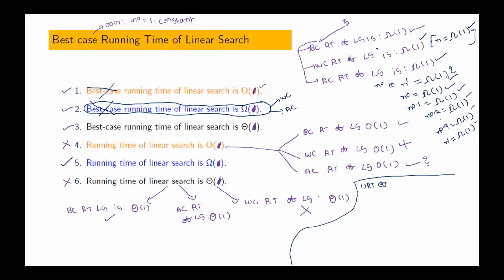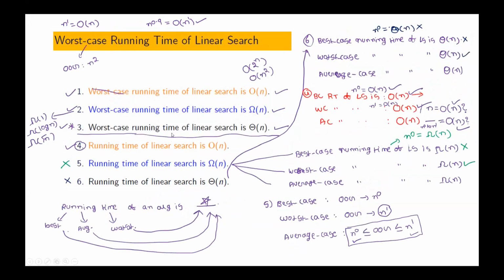Final point. Similarly, worst case. Which notation is preferred for worst case? Big O. Now read the second statement: worst case running time of linear search is big omega of n. It is correct, no? Now you read without worst case: running time of linear search is big omega of n. Is that correct?